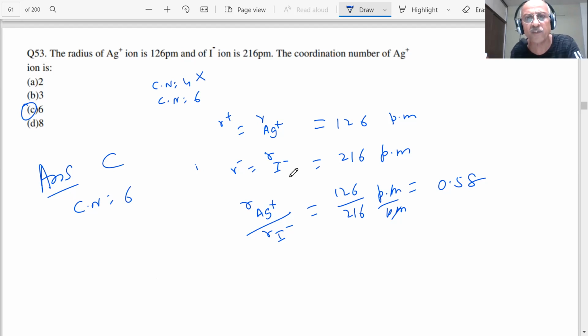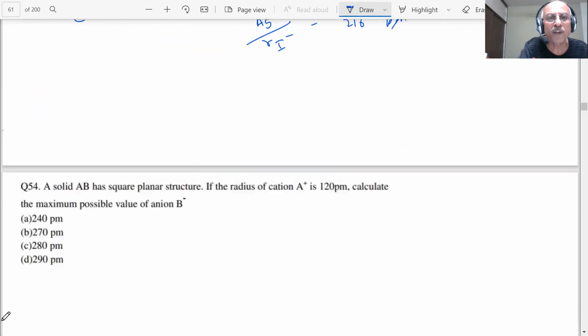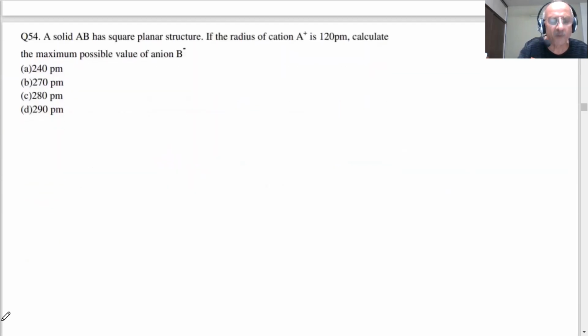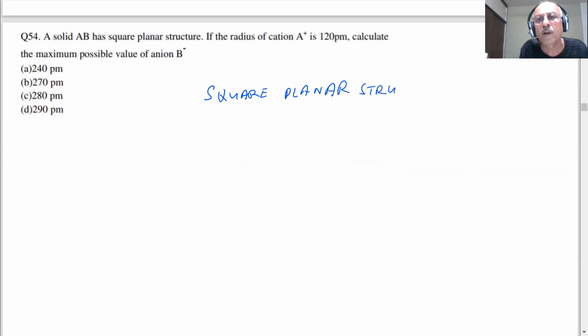All right. Let us move to the next question, students. We are coming to the next question now. Question number 54. What does it say? A solid AB has a square planar structure. And what is the value of R plus by R minus for the square planar, students?